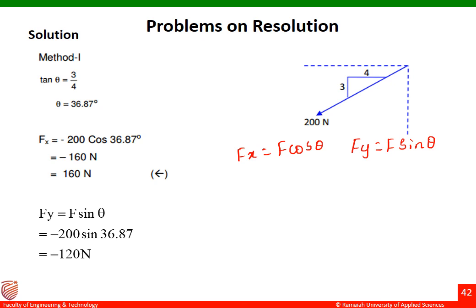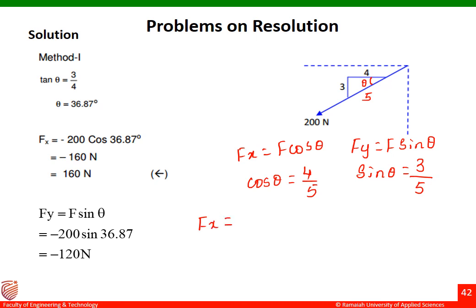Okay, so for the same given triangle, let me take this one as theta here. So cos theta is equal to what? Adjacent upon hypotenuse. Which is your adjacent here? It is my 4. What is the hypotenuse? It is 5, from the 3-4-5 triangle. So this is 4 by 5. Similarly, sin theta is equal to opposite upon hypotenuse. Cos theta equal to 4 by 5, sin theta equal to 3 by 5. So we are going to substitute the same cos theta and sin theta in the above equations.